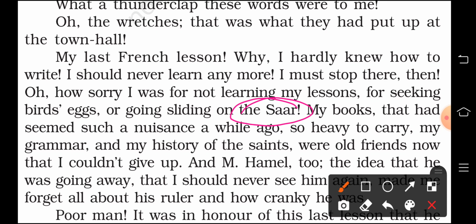So that's why he was feeling too upset actually, right? The books which were a burden for him suddenly became his best friends, and his attitude towards the study changed after hearing the news that he could not learn French any longer.